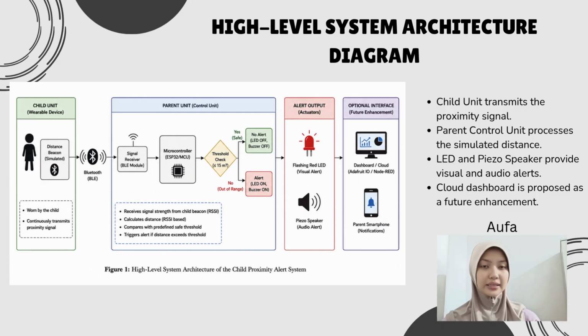On the far right of the diagram, we include an optional interface as a feature enhancement. In a real-world implementation, the system could be connected to a cloud platform such as Node-RED or Adafruit.io, allowing parents to receive notifications on their smartphone and monitor the child's location remotely. Overall, this architecture demonstrates how the child unit, parent's unit, alert devices, and optional cloud service work together to provide a reliable IoT-based child proximity monitoring system.